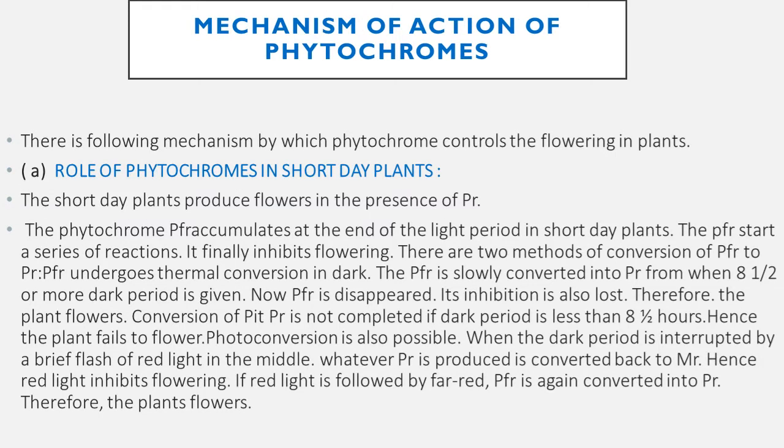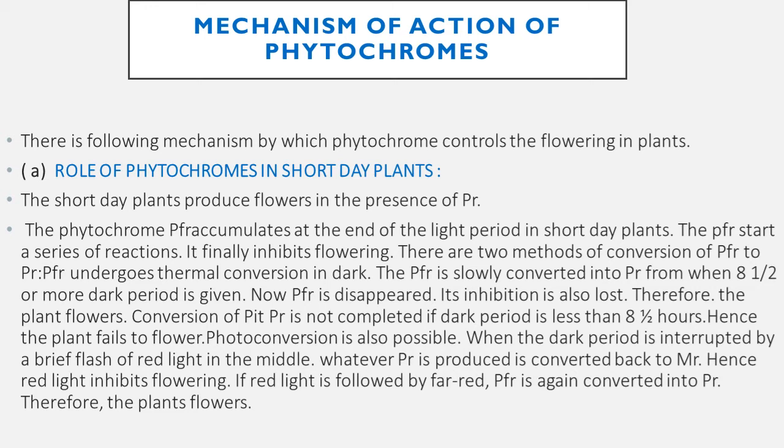Mechanism of action of phytochromes. There are the following mechanisms by which phytochromes control flowering in plants. Number 1: role of phytochromes in short-day plants. The short-day plants produce flowers in the presence of PR. The phytochrome PFR accumulates at the end of the light period in a short-day plant. The PFR starts a series of reactions. It finally inhibits flowering. There are two methods of conversion of PFR to PR.